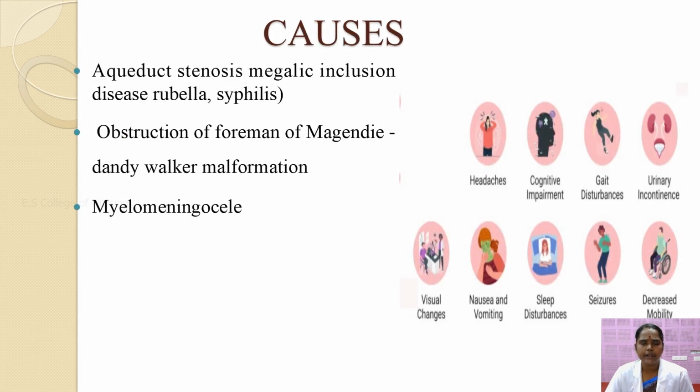The main causes of hydrocephalus are aqueductal stenosis, metabolic inclusion disease and rubella. Obstruction of the foramen of Magendie, Dandy-Walker malformation and meningocele may also cause babies to develop hydrocephalus. Other signs include severe headache, cognitive impairment, gait disturbances, urinary incontinence, visual changes, nausea and vomiting, sleep disturbances, seizures and decreased mobility.